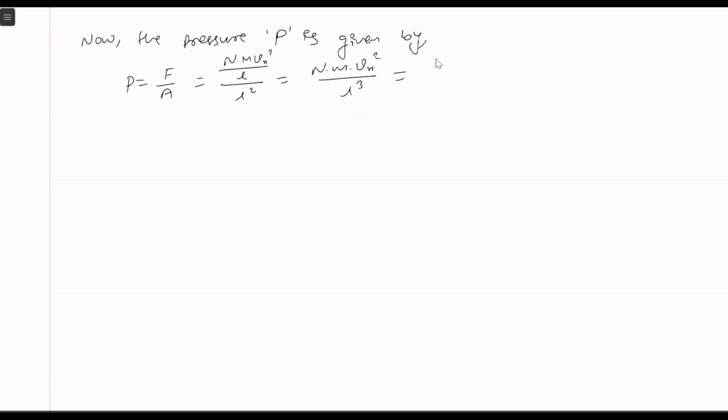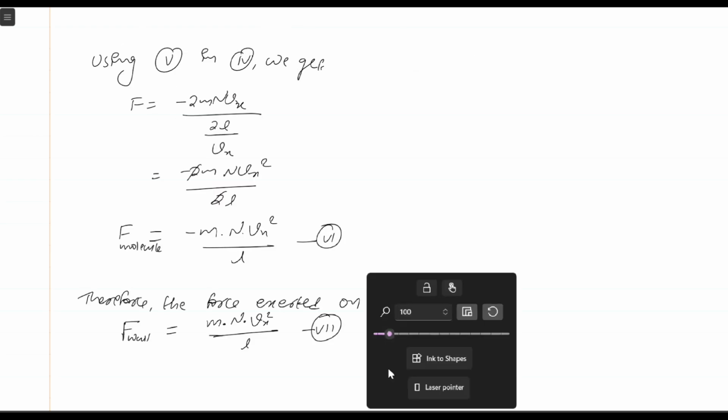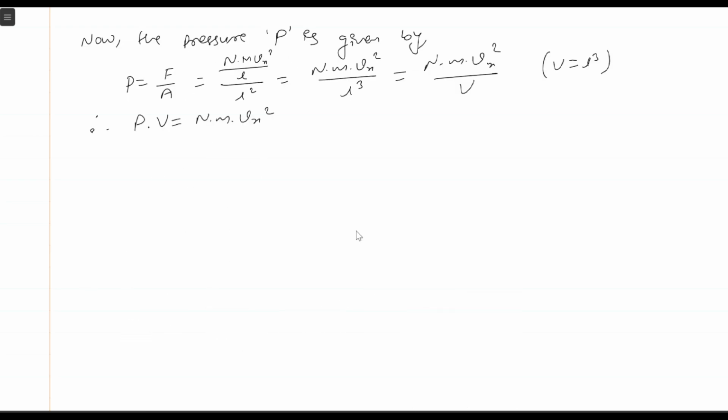And L cube, what is L cube? Volume of the container, right? So where V is equal to L cube, if this V comes to the left side, PV is equal to N into M into Vx square. This is equation number 8.